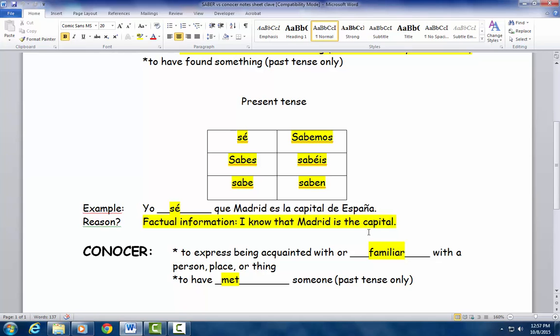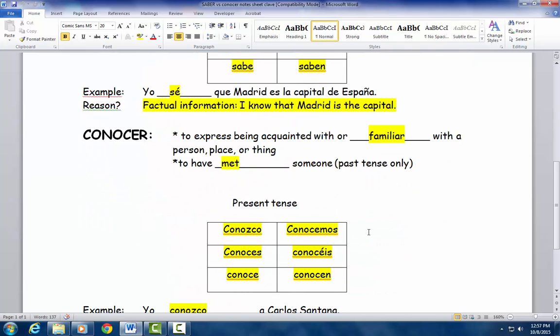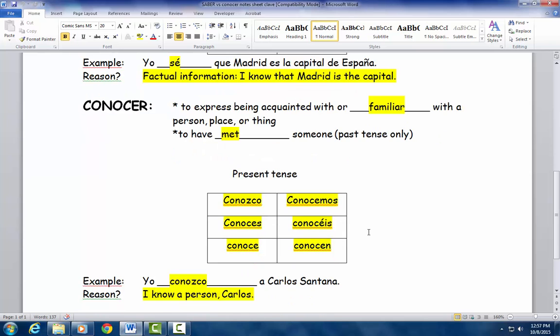So, let's move on now to conocer. Conocer we're going to use to express being acquainted with or familiar with a person, place, or thing. Also, in the past tense, it can have a very different meaning. It can mean met. Okay? Lo conocí ayer. I met him yesterday. But again, we'll get to that later on this year.